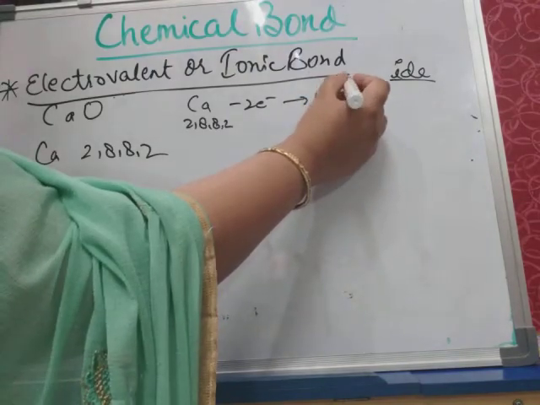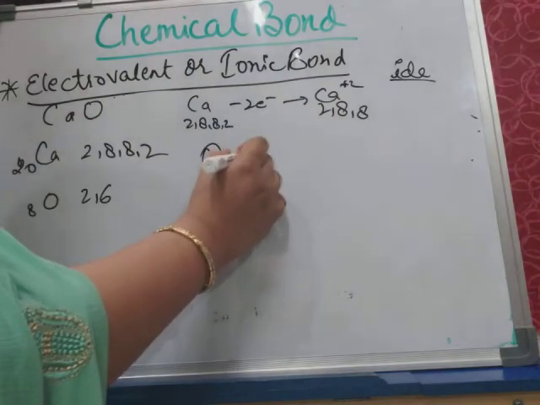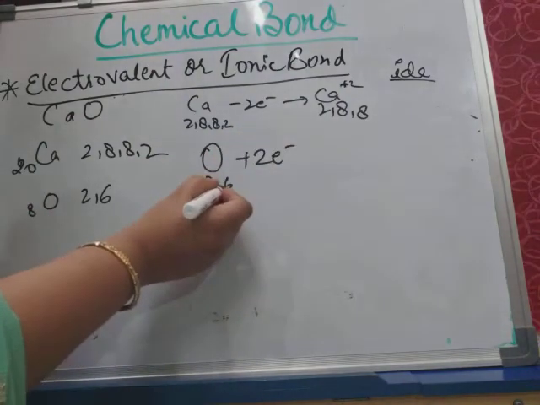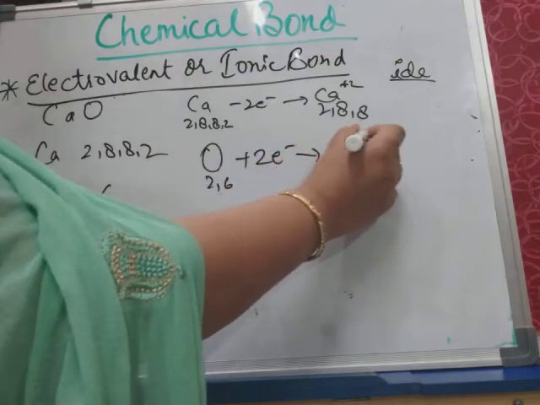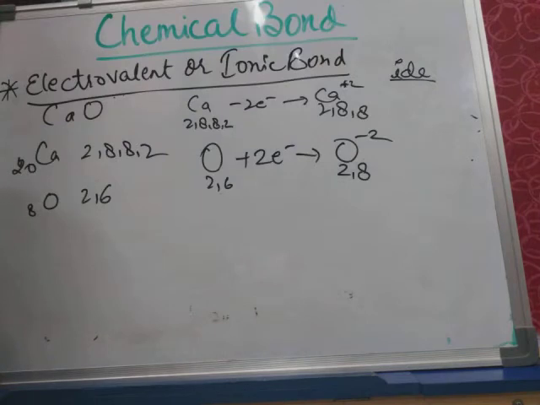2, 8, 8, and it will acquire +2 charge. If oxygen, having electronic configuration 2, 6, gains 2 electrons, it will acquire -2 charge and its electronic configuration will become 2, 8.